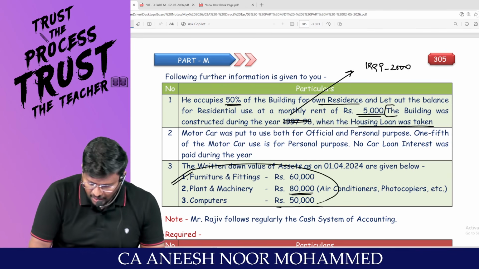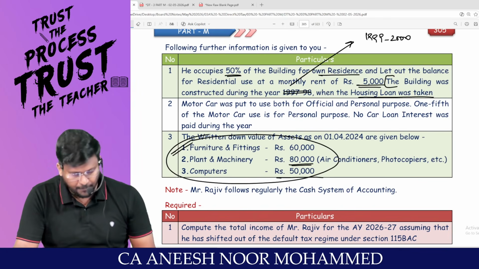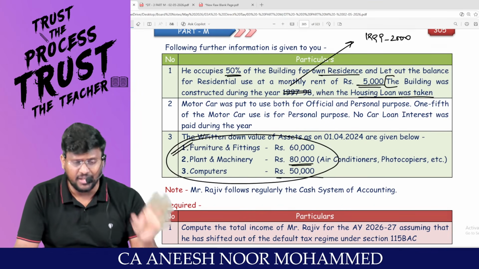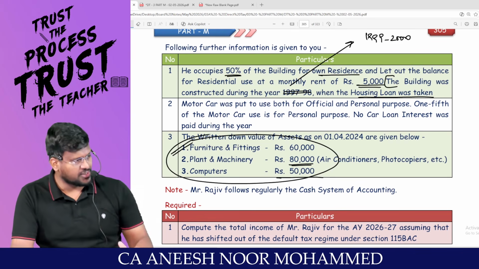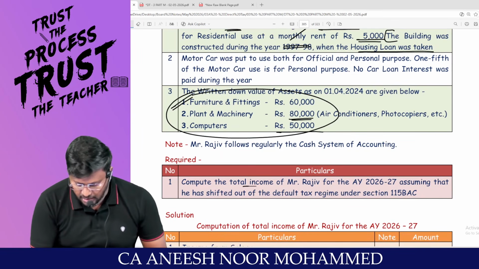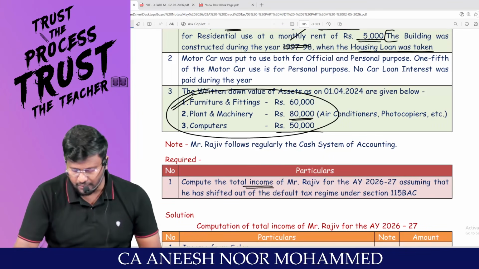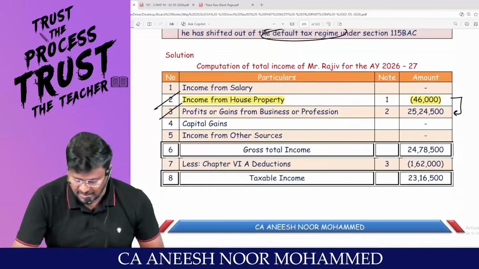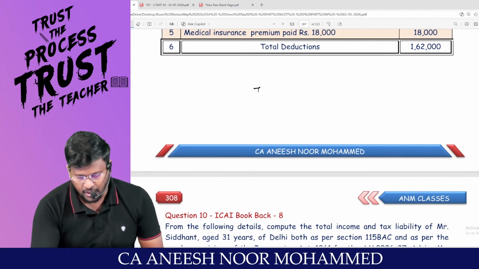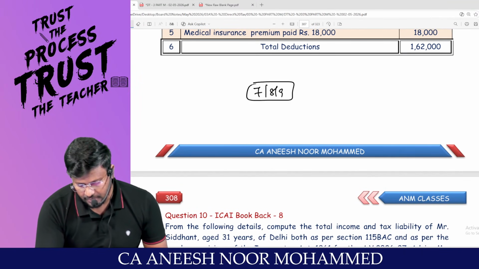These all are asset details that have been given in the question. Then, my dear lovable students, since it has been put to use for more than 180 days, it is entitled for full rate of depreciation. Calculate the depreciation and reduce it from the PGBP. You can easily calculate the total income because assessee is travelling through the optional tax regime. That's it with regard to question numbers 7, 8 and 9.